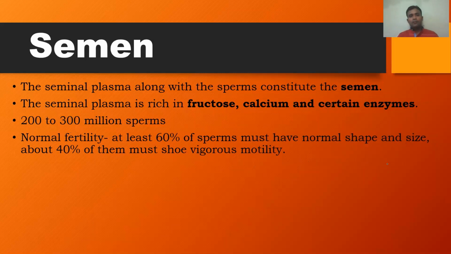In a male individual, for normal fertility, at least 60% of the sperms must have normal shape and size. Just now we discussed the structure of the human sperm, its shape and size. That should be normal.